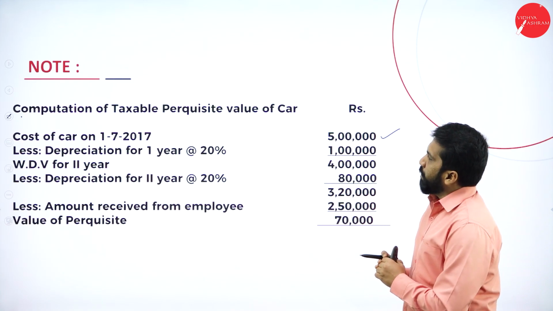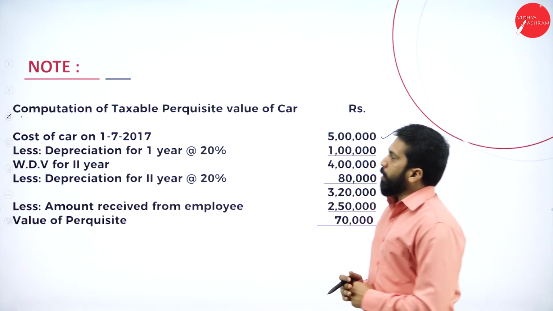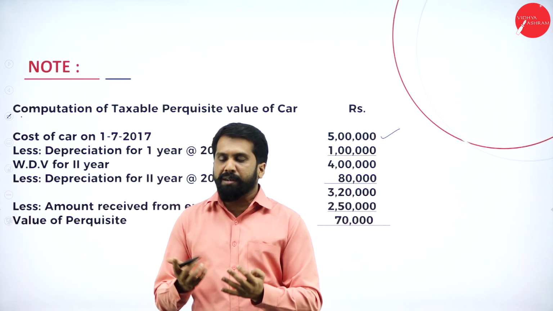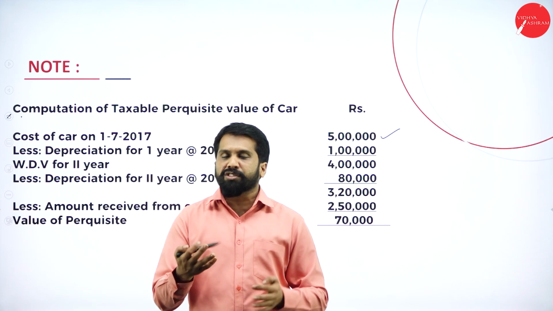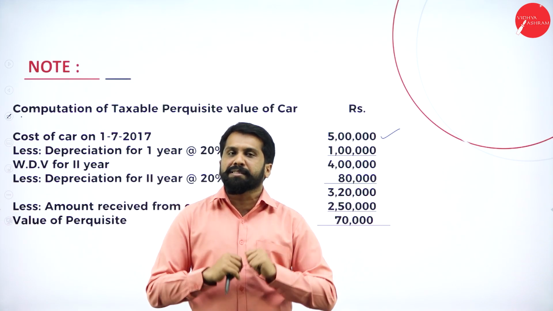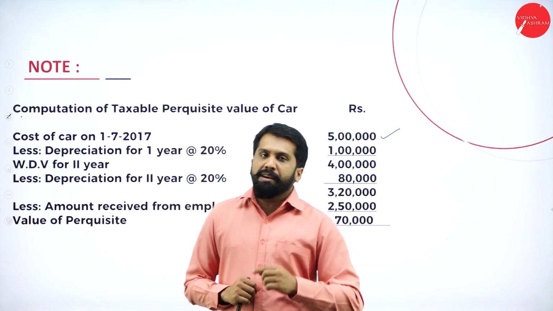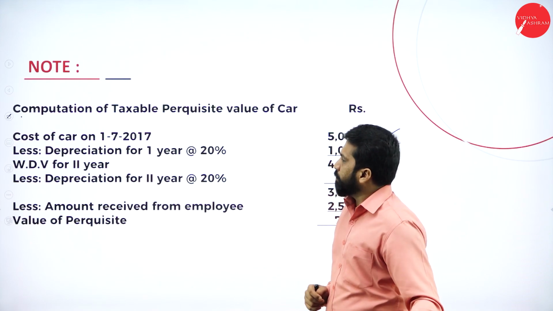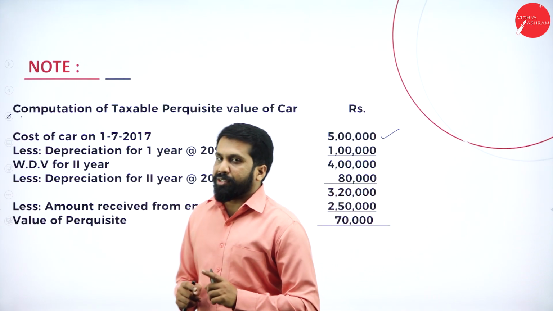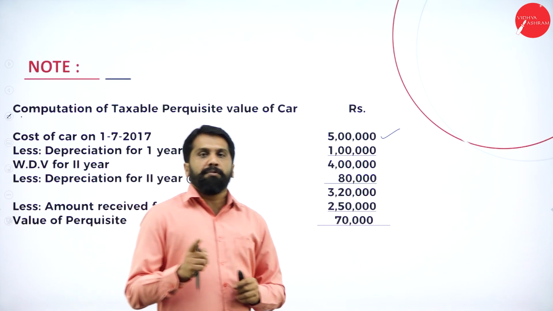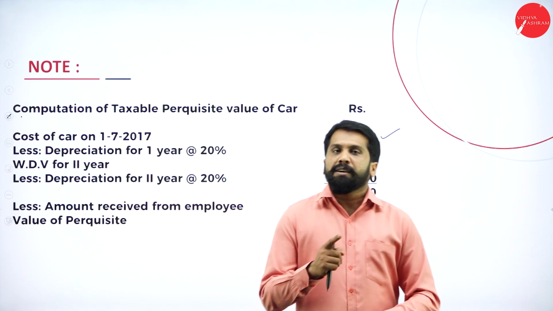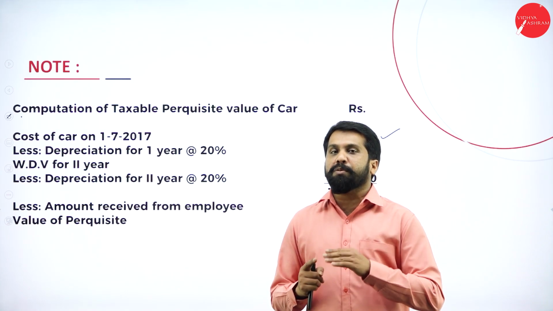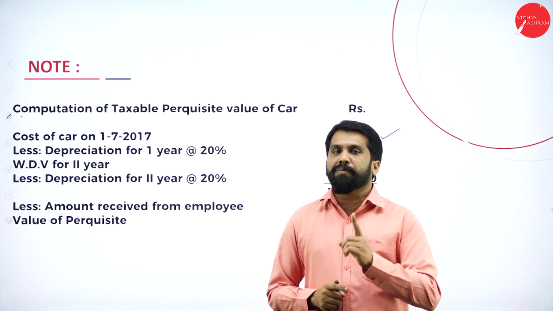No doubt. Now, 1/7 means the month of July. July, August, September, October, November, December, January, February, March. Almost 9 months, which is above 6 months. If it is used for more than 6 months, we consider a complete 1 year. So don't calculate depreciation as per your accountancy. In accountancy, we calculate for 9 months, from July till March. But in income tax, anything more than 6 months, we consider as 1 year.